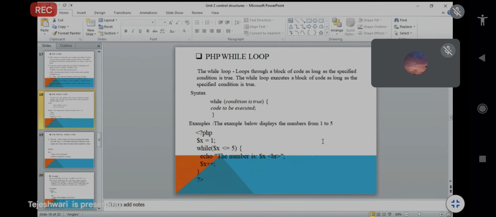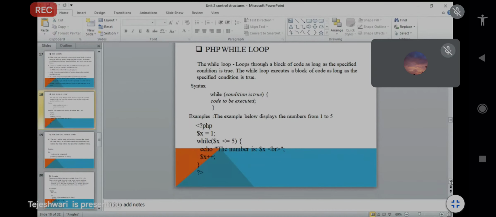Why? Because you just given the condition. If the condition is true, then only that particular block will be executed. This is already given in the syntax part. So that will not be incremented. 6 less than or equal to 5 is false, and the last one, 5, will be printed. Means 1 to 5 numbers will be printed. Just check the condition and increment the number, as given in the program, and we will see this example in XAMPP afterwards, and how to execute.